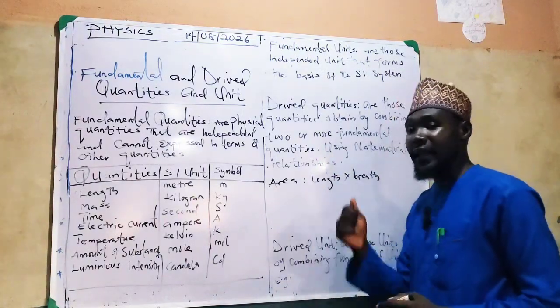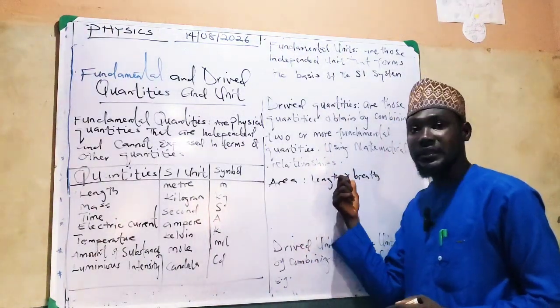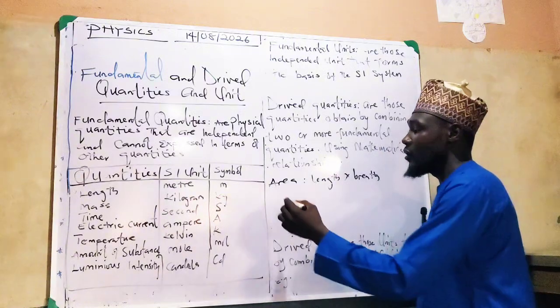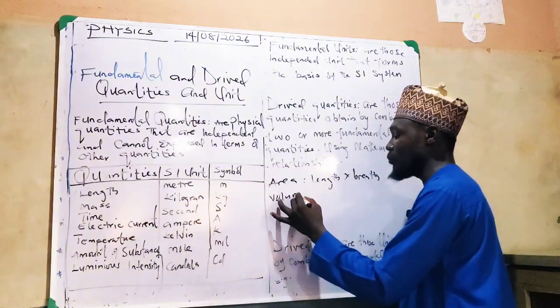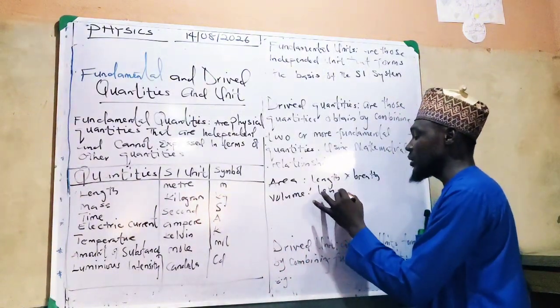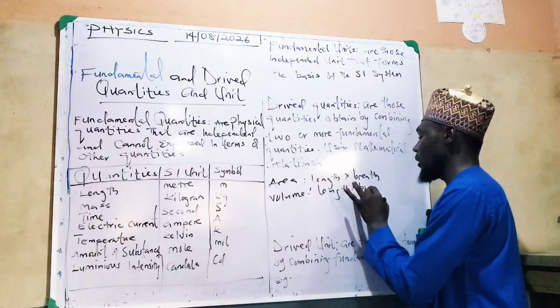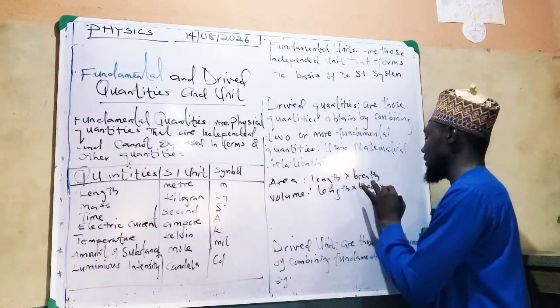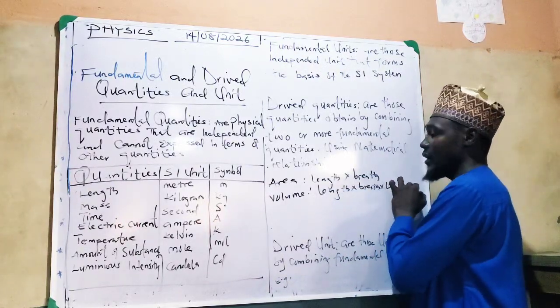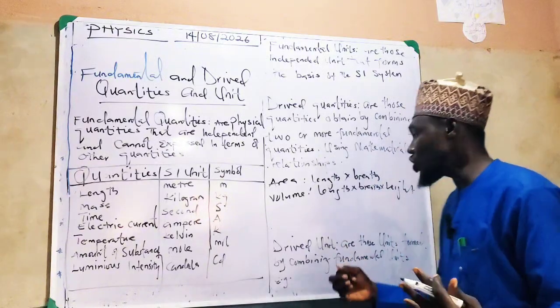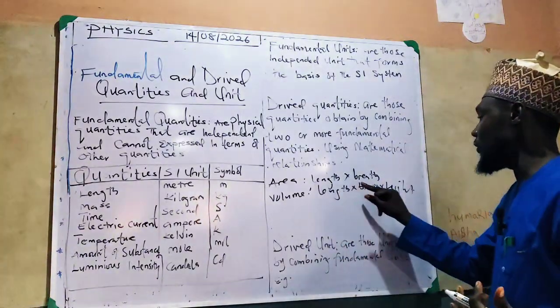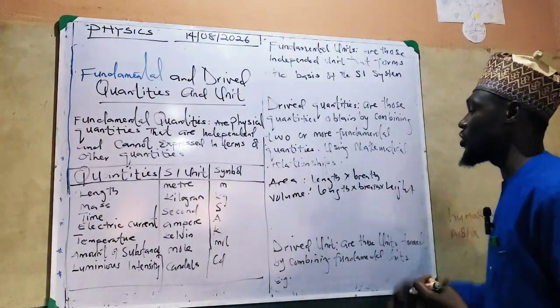So I have my area to be length times breadth. And volume, another example, is length times breadth times height. So you see, it's a combination of fundamental quantity and fundamental quantity.